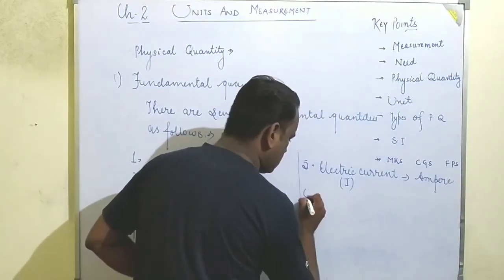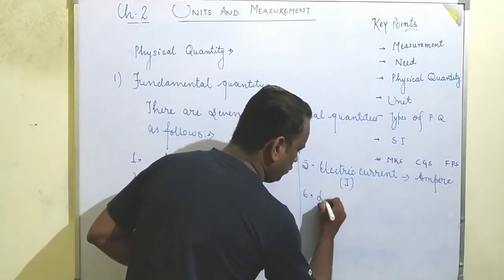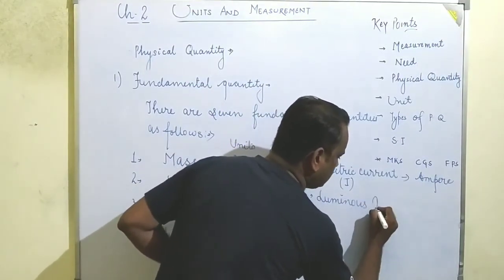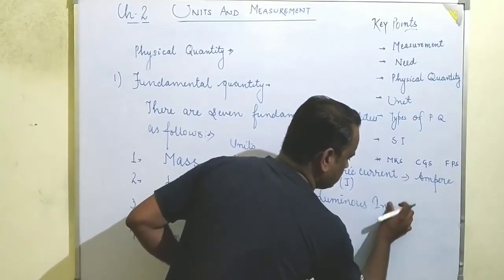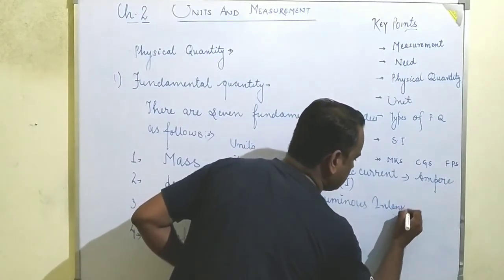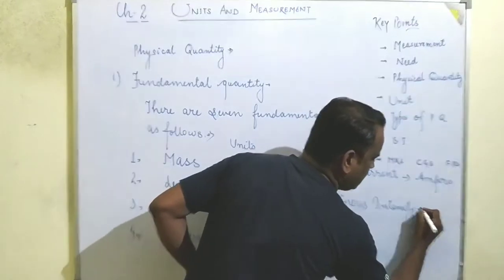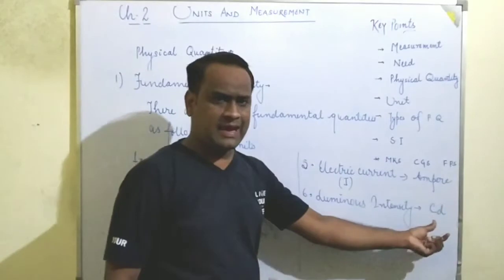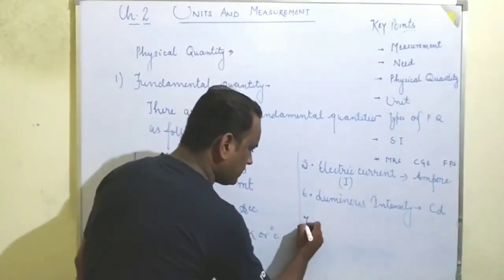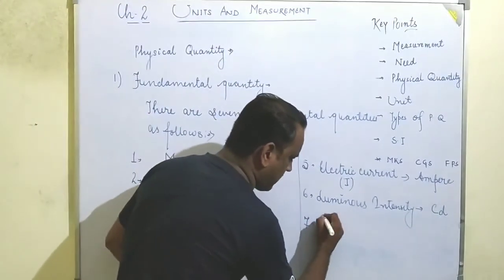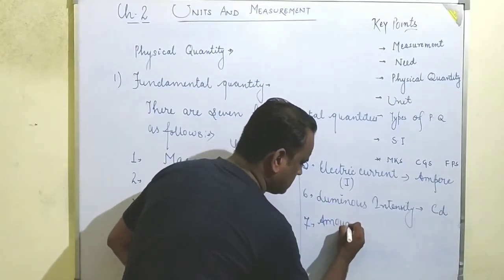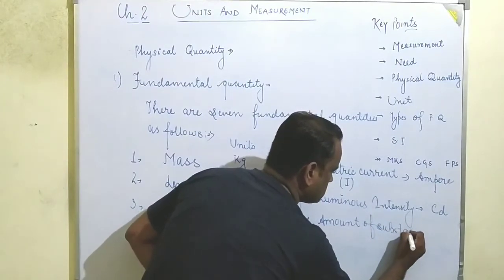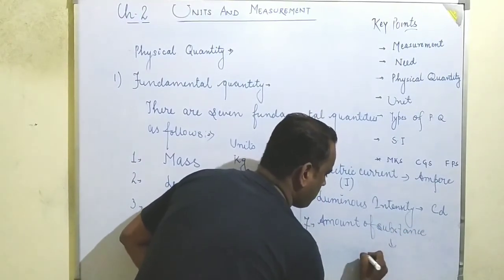Now the sixth one is luminous intensity, which is measured in candela, represented by cd. Now the seventh one is the amount of substance, which is given in the mole.